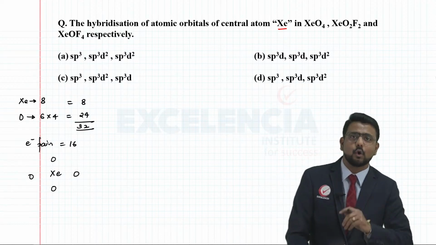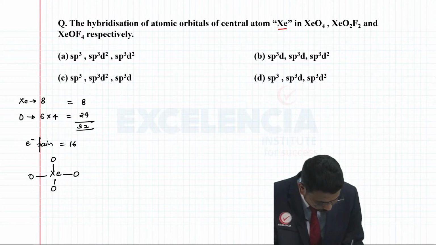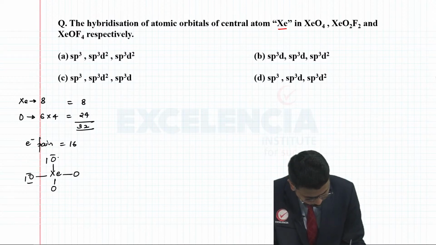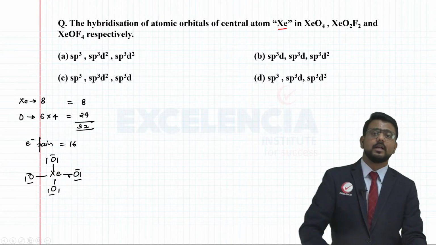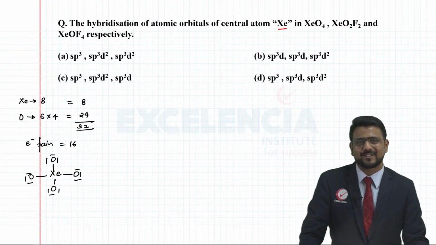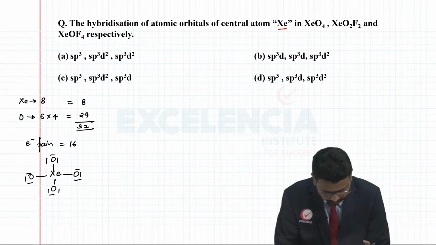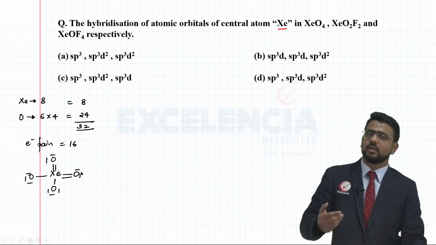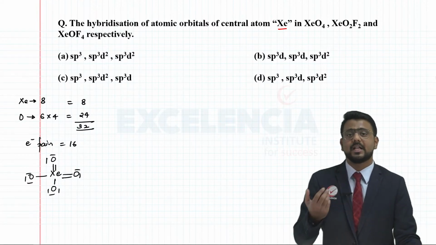So draw a single covalent bond between the central element and the surrounding atom. So here you are going to have 1, 2, 3, 4. Next, make sure that the octet of the surrounding atoms is complete. So here we can say 1, 2, 3, 1, 2, 3, 1, 2, 3, 1, 2, 3, right? Like this, we have distributed all the 16 pairs of electrons. But here you can draw a double bond between xenon and oxygen. If I put a double bond like this, here also I can put a double bond, right? The oxygen doesn't have any problem forming a double bond, and xenon can form a double bond too.